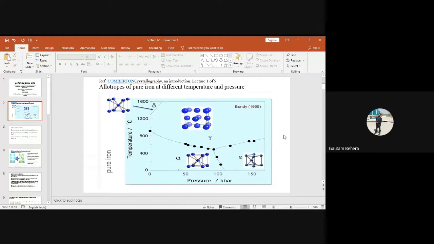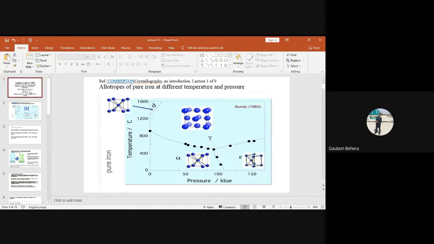So basically, BCC iron above the Curie temperature is paramagnetic, not ferromagnetic. You have to remember 768 degrees centigrade. Below 768 degrees centigrade, the paramagnetic BCC iron becomes ferromagnetic BCC iron. You have to remember. But above 768, even if it is in BCC, it is paramagnetic. Okay, so up to this it is clear.